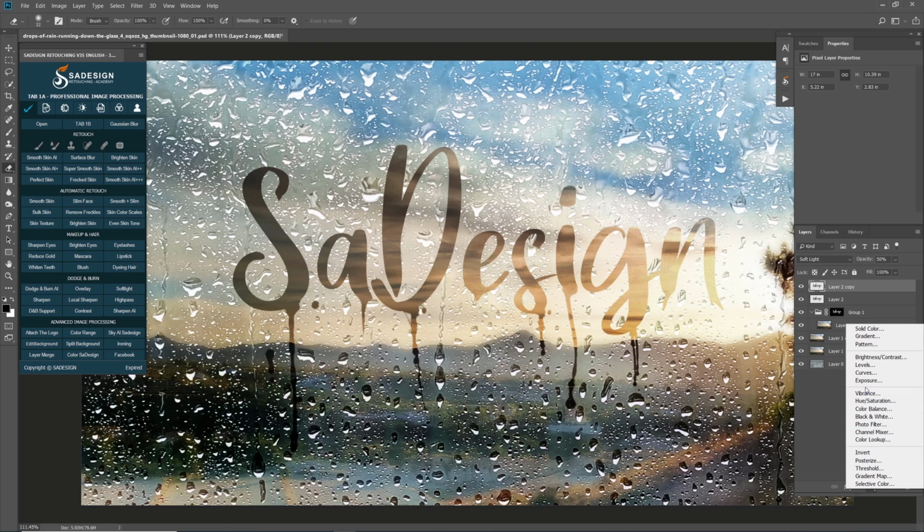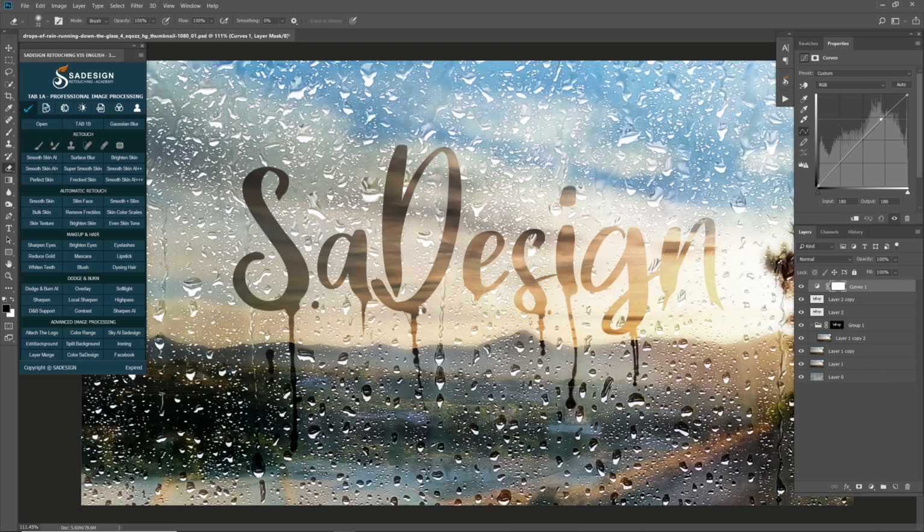Final step, add a bit of contrast to the image with curve adjustment layer. Increase highlight and decrease shadow to make edge curve.